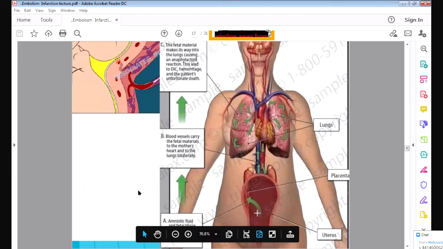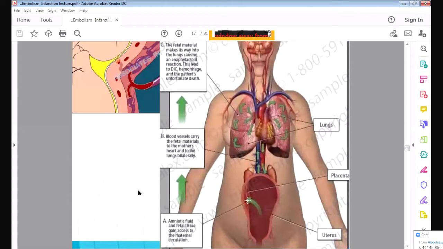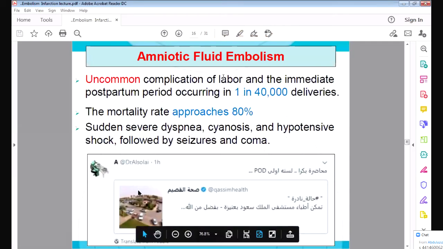Secondly, this amniotic fluid is very dangerous because it also has some chemicals which cause clotting of the blood. So when it enters the blood, it causes a lot of clots in the blood. Because of the many clots in the body, it is very dangerous. So this is amniotic fluid embolism.